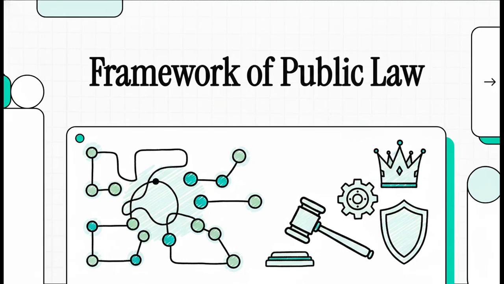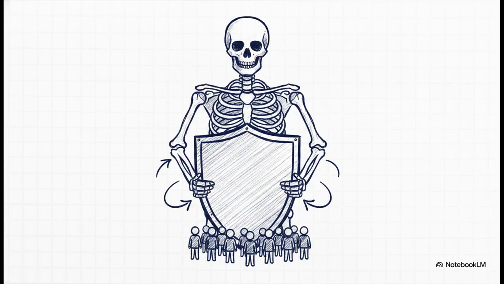Let's dive right into this explainer on the foundational architecture of our legal system. We're going to build a mental map of exactly how the state's power is structured and how it's regulated. To put it simply, constitutional law creates the fundamental skeleton of state power, and understanding it is the absolute key to knowing how your rights are protected against the government.